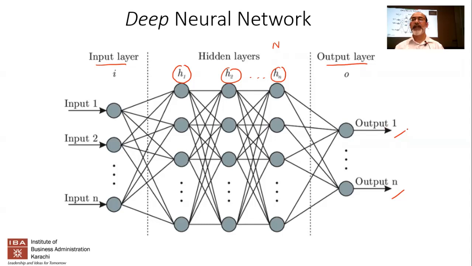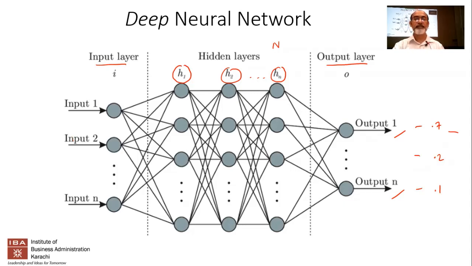So for example, if you're trying to classify one of three things, it could give you three different outputs, and each one of them would generally be the probability of that particular category. So it could be, for example, 0.7, 0.2, and 0.1. This would say there's a 70% chance that the input is of category 1, 20% of category 2, and 10% of category 3.